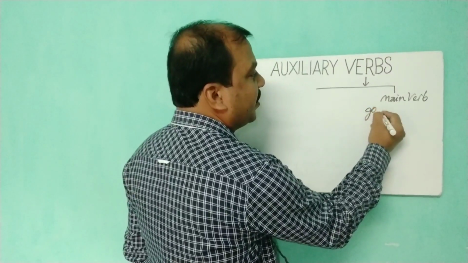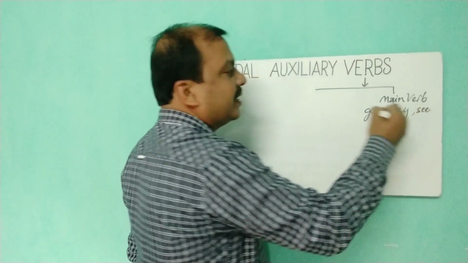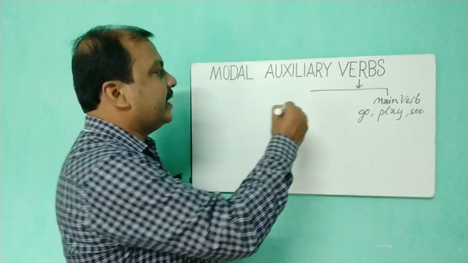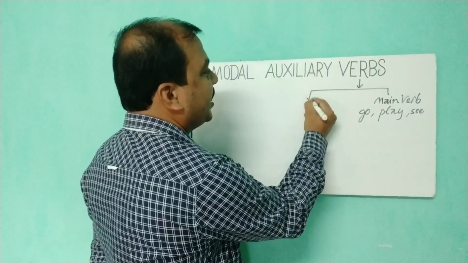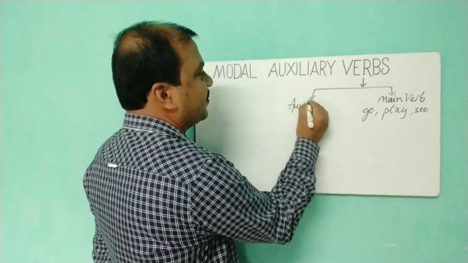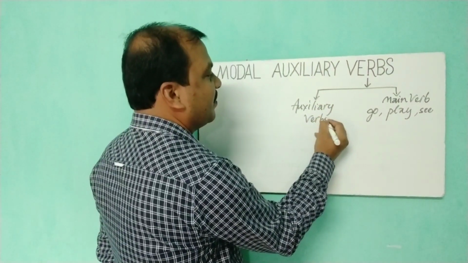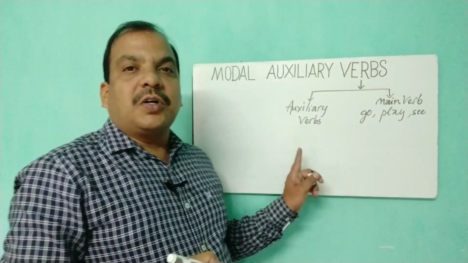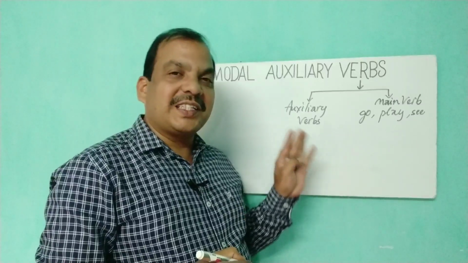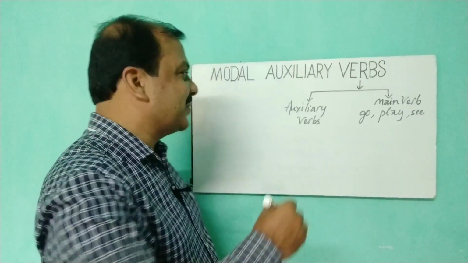It may be go, play, see. These are called the main verbs, and the next is your auxiliary verbs. And again, these auxiliary verbs are divided into 2 classes. One is the primary auxiliary, the other is the modal auxiliary or modal verbs.